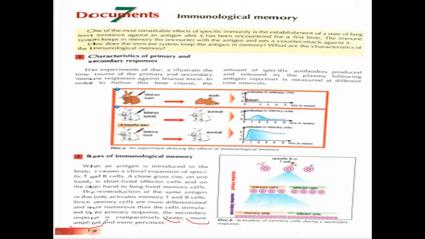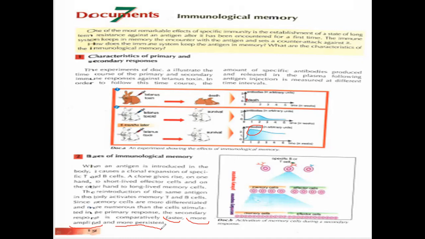What is the meaning of more amplified? It has a higher amount of antibody, and it's more persistent, and we can say it's more durable. So it protects for a long duration of time. This is the characteristic of the secondary immune response.